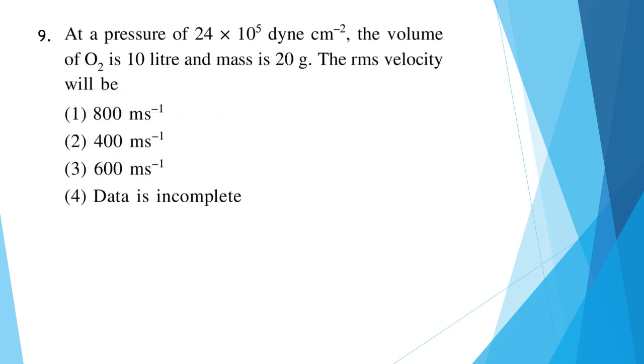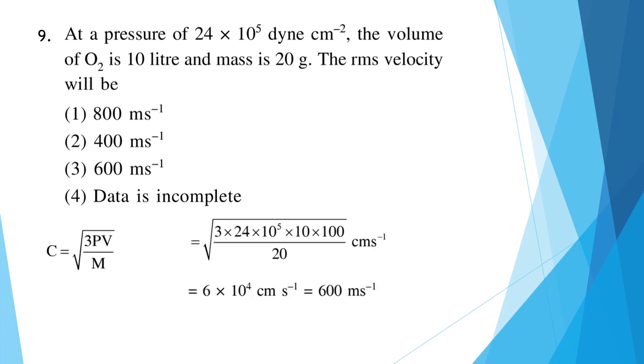Question 9. At a pressure of 24 into 10 to the power 5 dyne per centimeter square, the volume of O2 is 10 liters and mass is 20 grams. The root mean square velocity will be equal to. RMS velocity will be equal to root 3 PV by M. When we substitute the values, we get 6 into 10 to the power 4 centimeter per second. But the options are given in meter per second, so when we convert this to meter per second, it becomes 600 meters per second. So the correct answer will be option number 3.